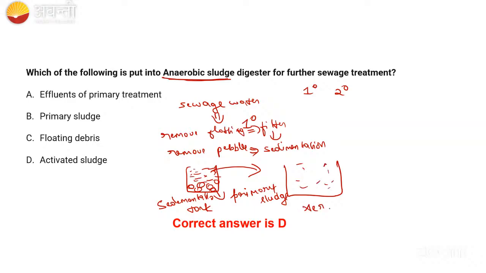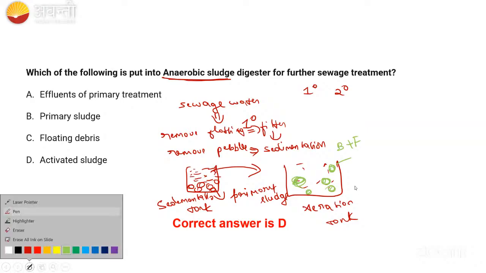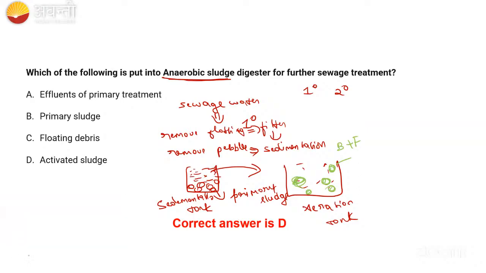This is called the aeration tank. In the aeration tank, we are going to add flocs. These flocs consist of bacteria plus fungi. What are these flocs doing? They will decrease the BOD, biological oxygen demand. After that, we will send this water to the settling tank.